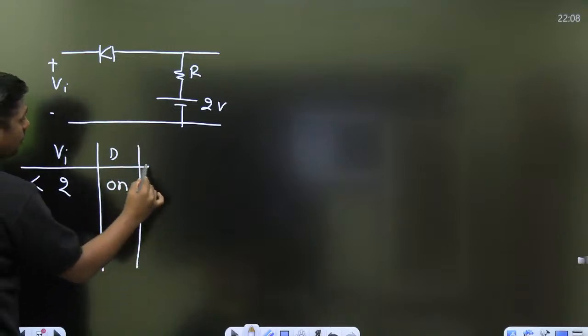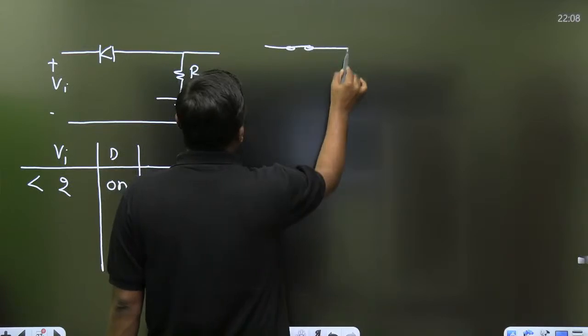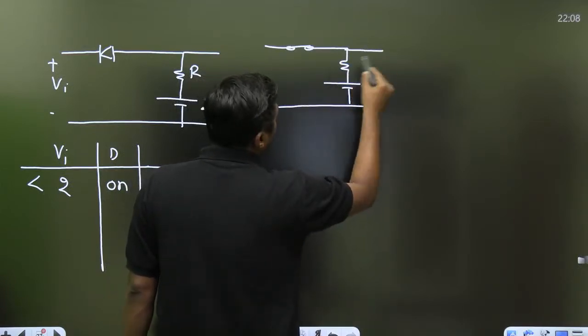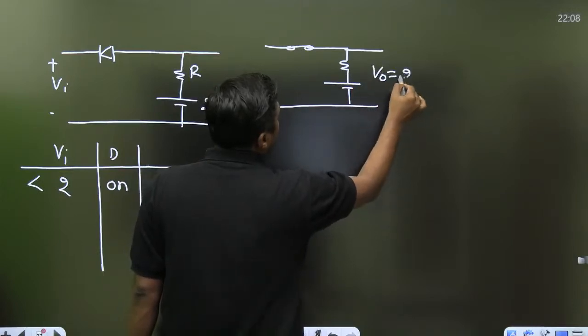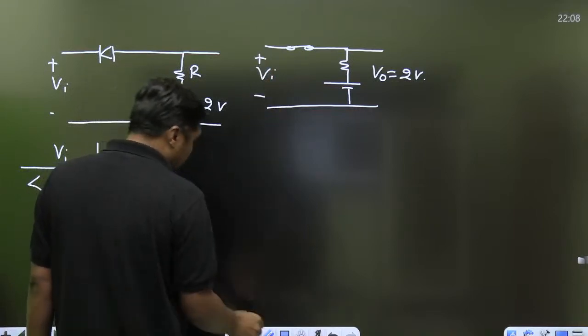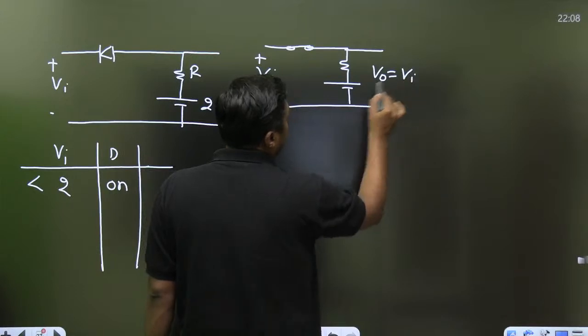When the diode is on, it will act as a short circuit and the output is exactly a replica of the input, that is, V0 is equal to VI.